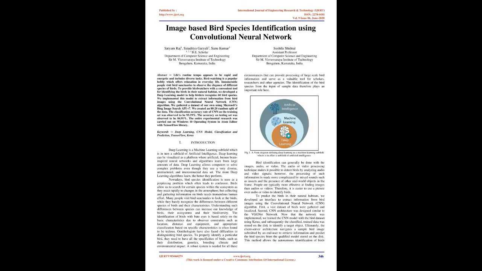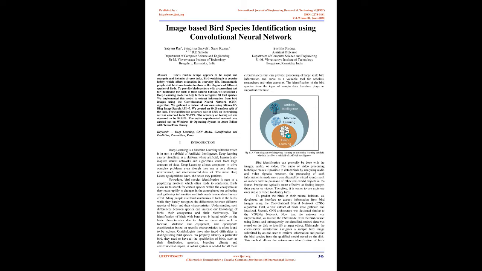Image-based bird species identification using convolutional neural network. Abstract: life's routine tempo appears to be rapid and energetic and includes diverse tasks. Birdwatching is a popular hobby which offers relaxation in everyday life. Innumerable people visit bird sanctuaries to observe the elegance of different species of birds.